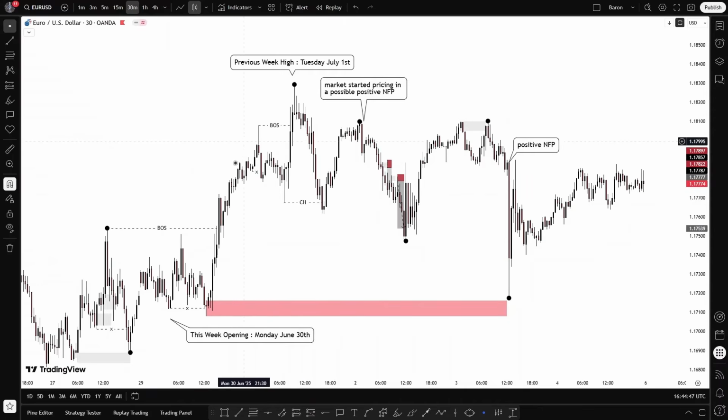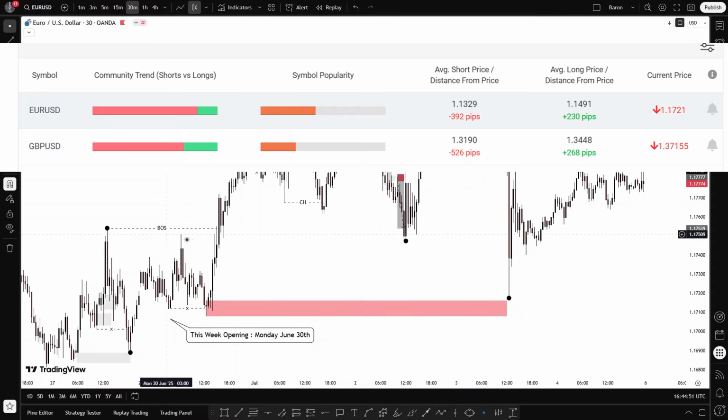And let me just remind you that 90% of the retail traders were expecting a sell at this level here, as I showed you in this picture before.